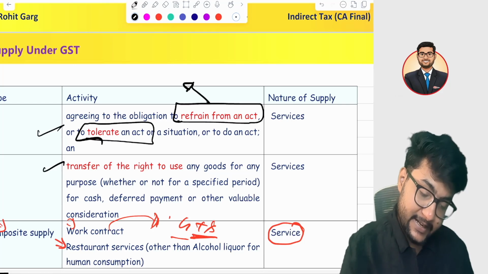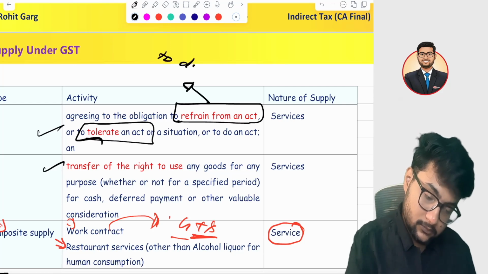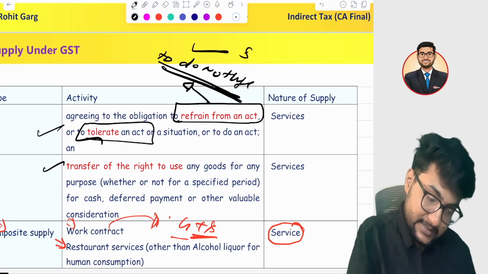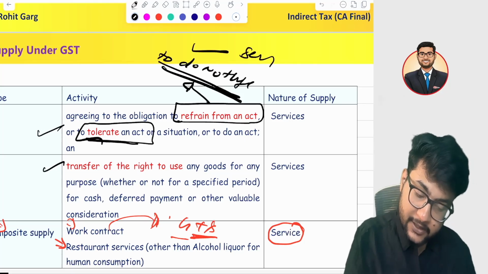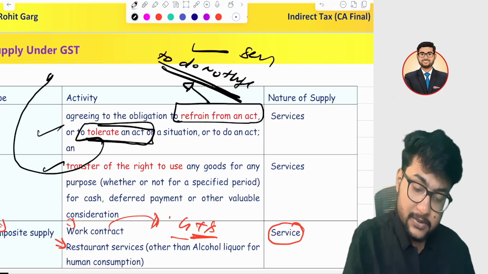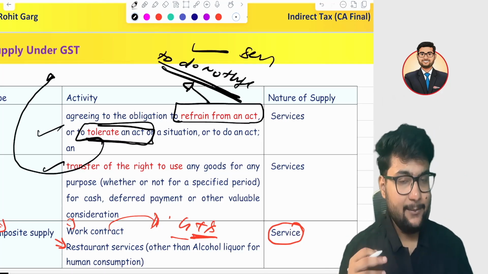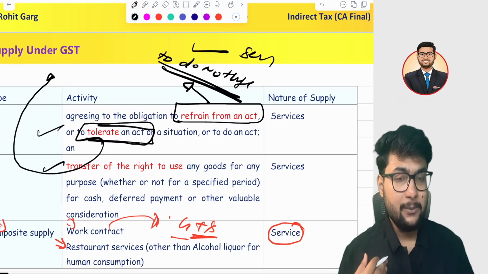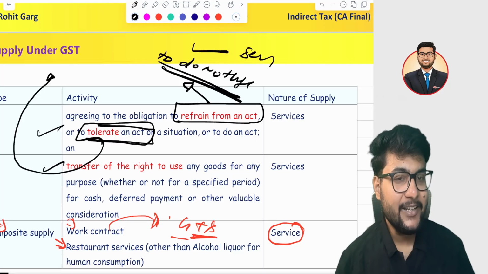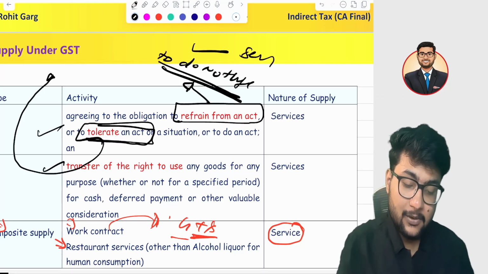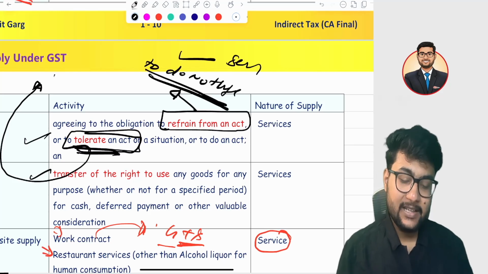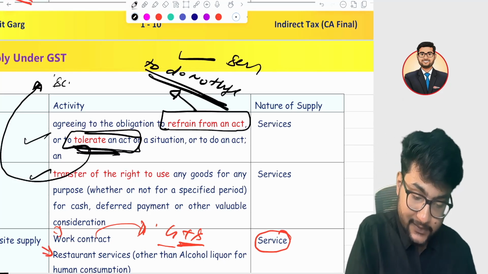Refrain is an act of doing nothing. If you are paying to do nothing, then it is a service. And tolerate means you are doing some act, but I am tolerating it. Meaning you are making noise in the class, but you paid me 1000 and I am tolerating your noise. I am charging some money for tolerating your noise. In that case, it is also a service.